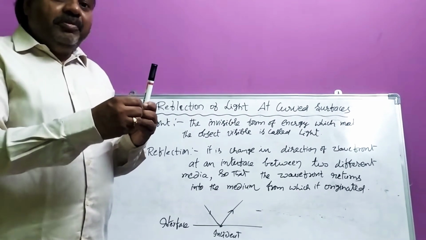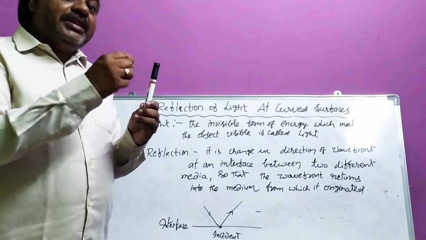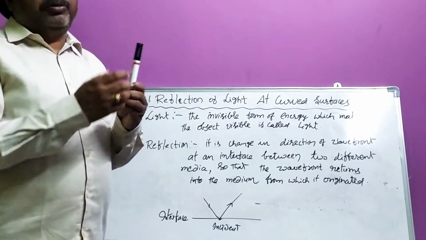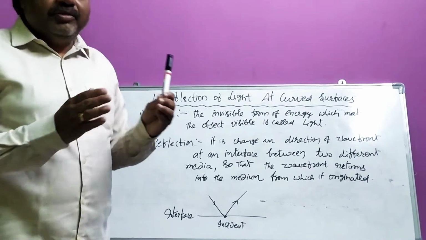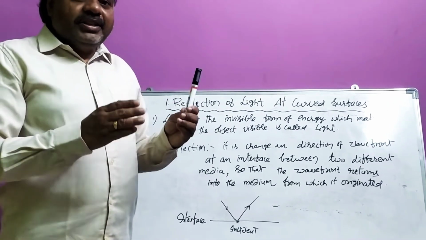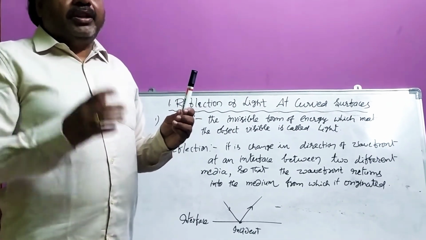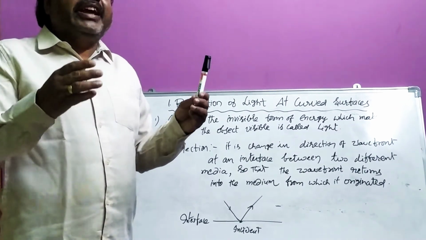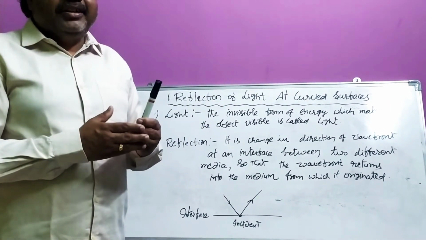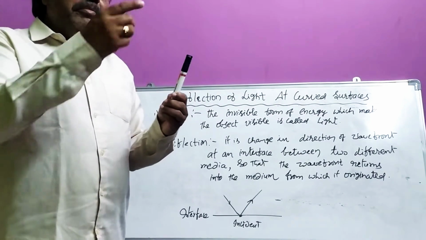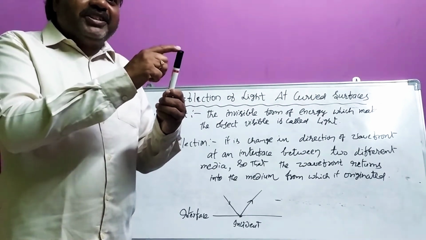So light is what makes an object visible. Have you understood? It is an invisible form of energy. That means we cannot see its energy, but it makes an object visible.